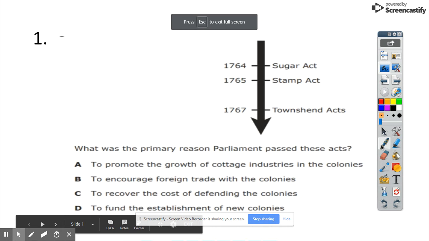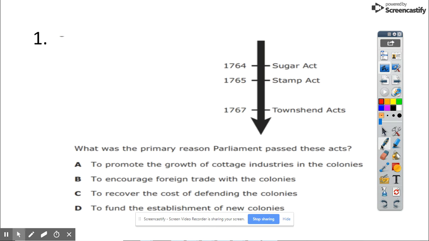Okay, so today my goal is to walk you through our annotation strategy again. So we're going to start with a question. It's a question regarding the acts. So I have a timeline of the acts right here. My first step in the LAFO method is to label key terms, events, places, or people. So I'm going to go Sugar Act, Stamp Act, Townshend Acts. What is the primary reason Parliament passed these acts? Parliament would be another. Then I'm going to go through my answer choices right here.